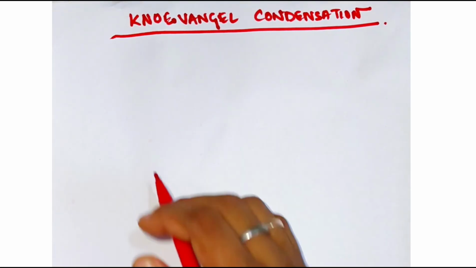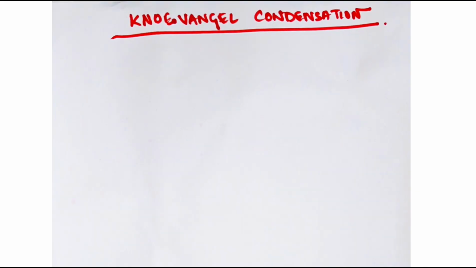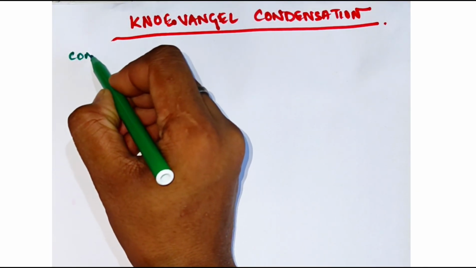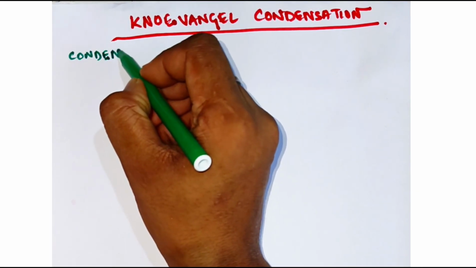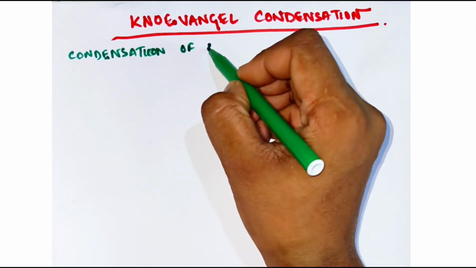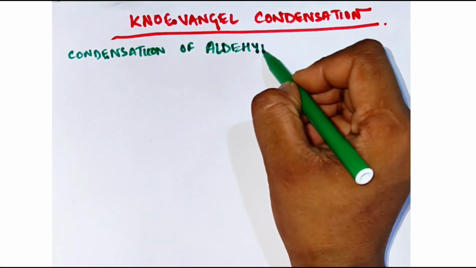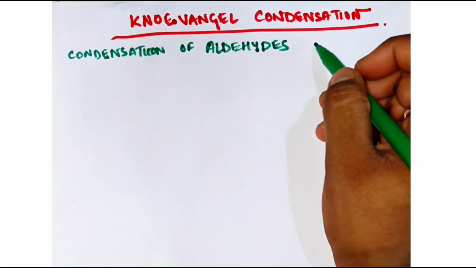Just write it down as it is in the copy, so you can write it in your examinations. Condensation of aromatic aldehydes. It goes for aromatic as well as aliphatic ones.